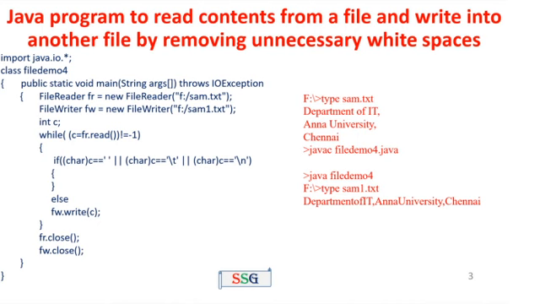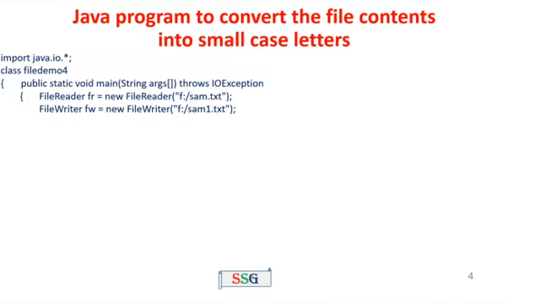Here the empty space is removed, comma, the new line also removed, Anna University, then the next new line also removed, Chennai. That means all the 3 lines are written into a single line. Got it? The next one, Java program to convert the file content into small case letters. That means you are having one file, and that file content is converted to small case letters.